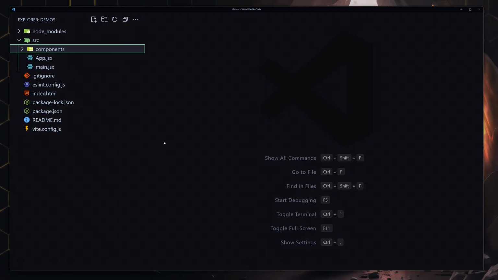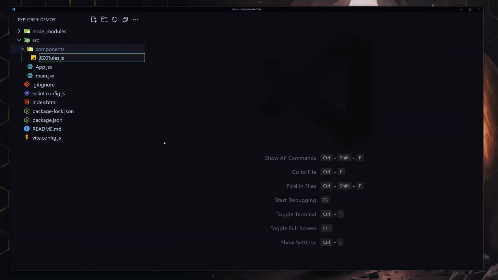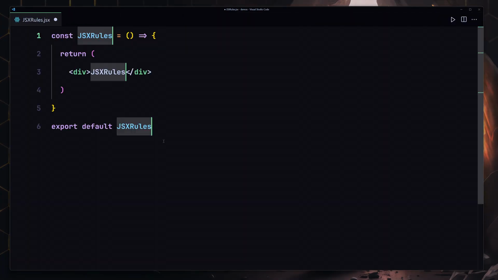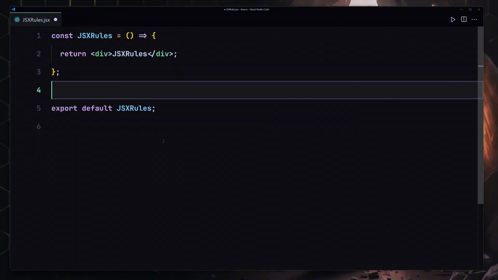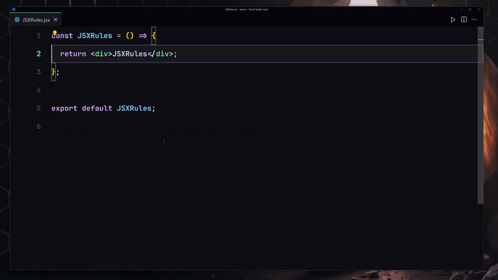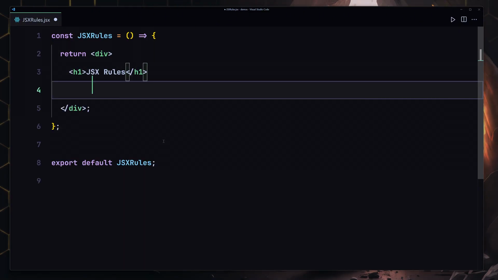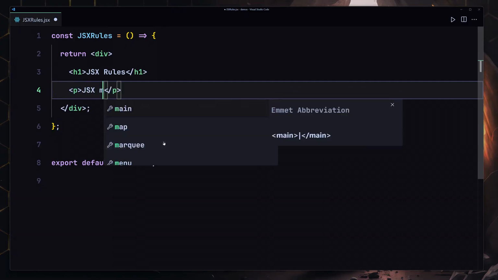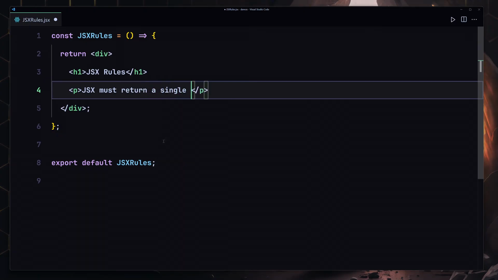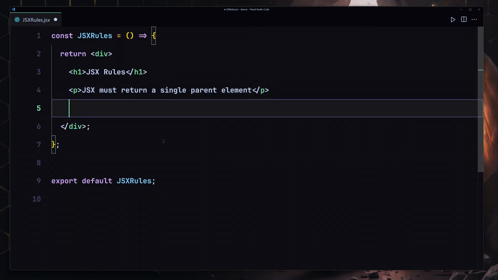and now I'm going to give you my solution. Now let me create my component with the name of jsxrules.jsx. I'll just create my functional component right here, and now inside this functional component, the first thing that we have is our div, and now inside this div we have our h1, and I'll write like JSX rules, and now underneath this h1 we are going to be creating a paragraph which will say like JSX must return a single parent element. Okay, that's going to be the first one.